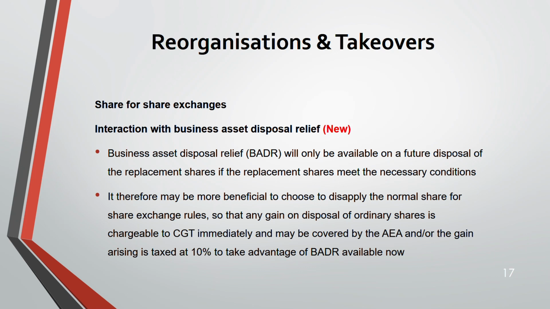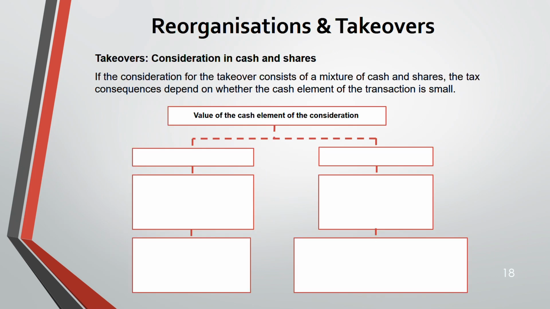Now, if you are having consideration in both cash and shares, what happens? When we are taking over, we might give them cash or shares also. Possible, no? What are the tax consequences? It depends on how small your cash element is. You have to see your cash element. If your cash element is small or not small. If it's small, definition of small is what?